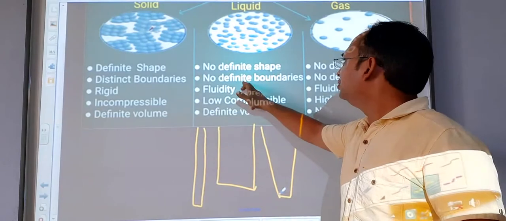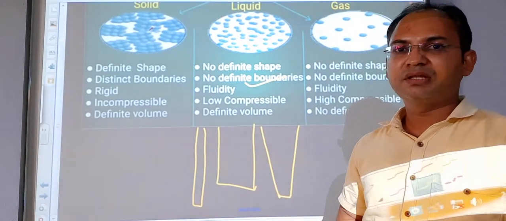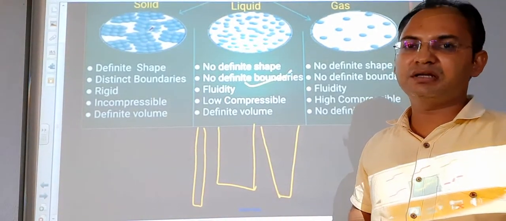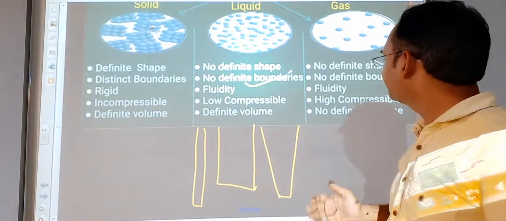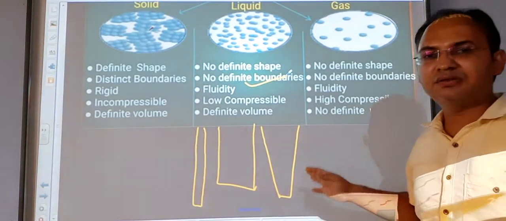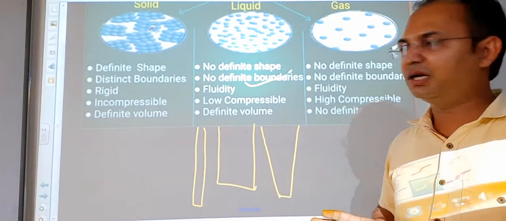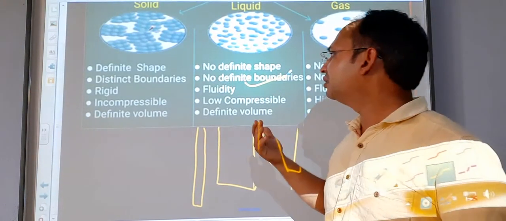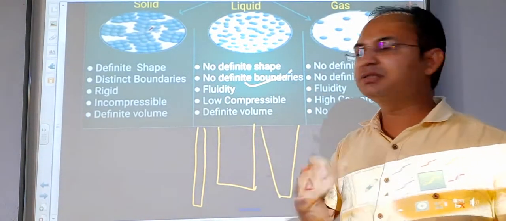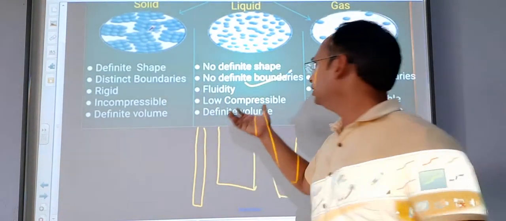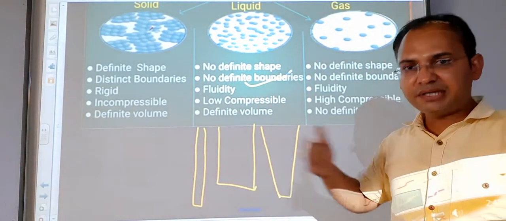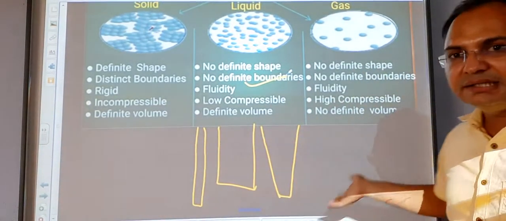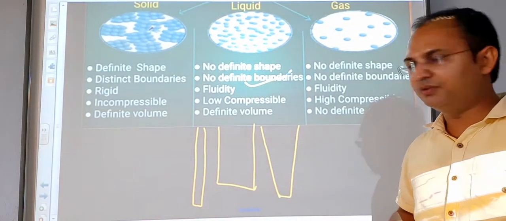In case of liquid, no definite boundaries are there. That means if you put a liquid on a surface, it will spread in any manner. There will be no definite manner for it. And also in the case of gases, there are no definite boundaries. If we see the rigidity, hardness, solids are very hard, liquids are fluid, they can flow. Solids do not flow, but liquids can flow, and gases also can flow on their own.